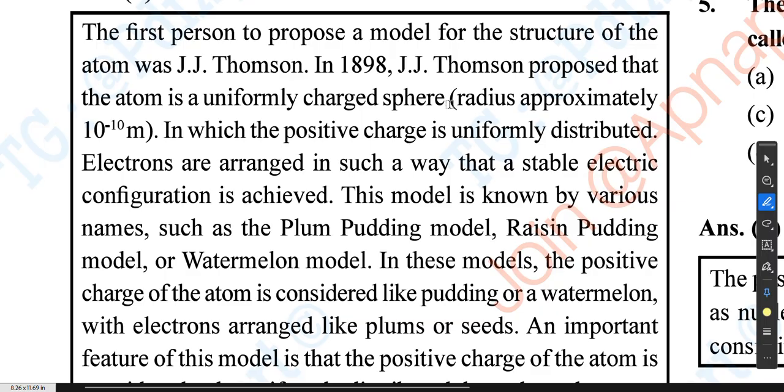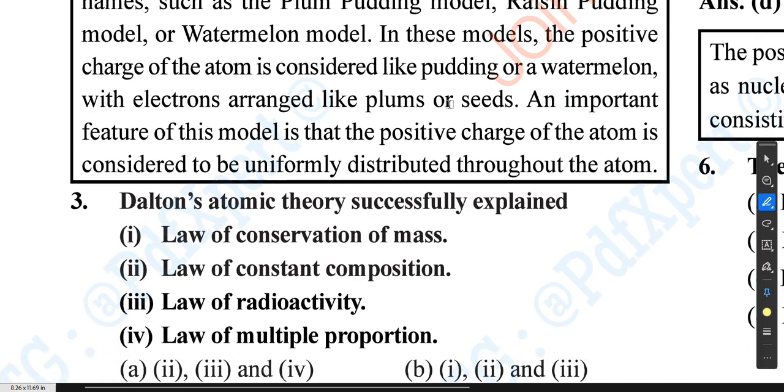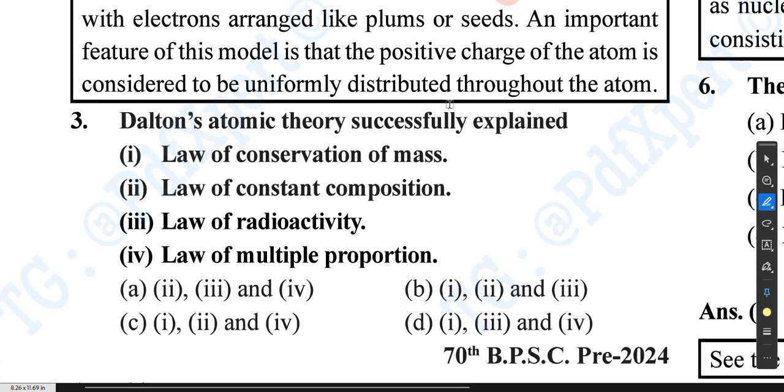This model is known by various names such as the plum pudding model, raisin pudding model, or watermelon model. In these models, the positive charge of the atom is considered like pudding or a watermelon, with electrons arranged like plums or seeds. An important feature of this model is that the positive charge of the atom is considered to be uniformly distributed throughout the atom.